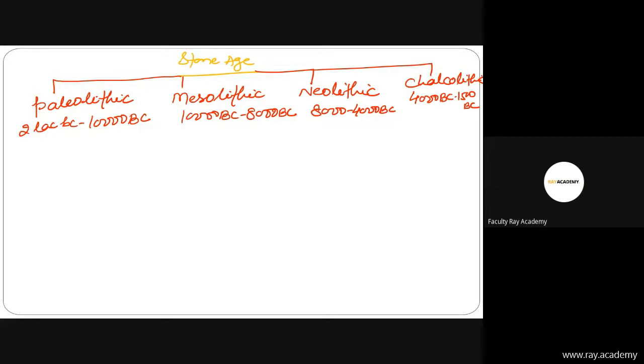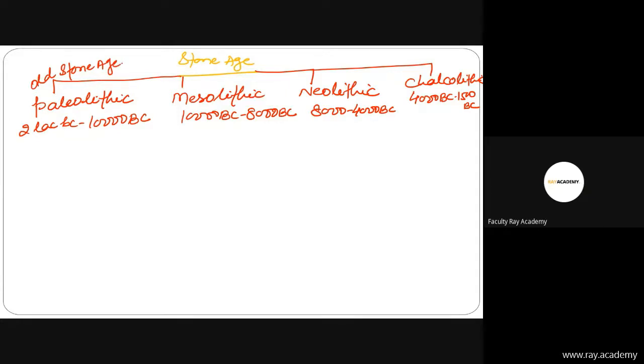So now let's come to the main point. According to tools, what is the prehistoric period in India? Ancient history can be divided into different periods according to the tools used by people at that time. The Paleolithic period is also known as the Old Stone Age. Please keep in mind, also known as the Old Stone Age.